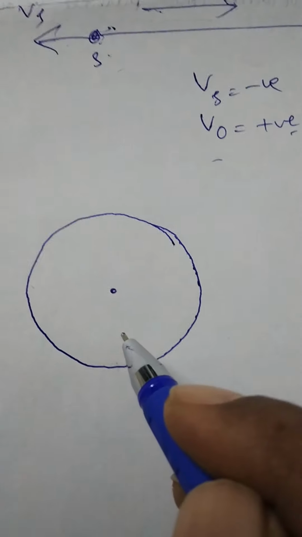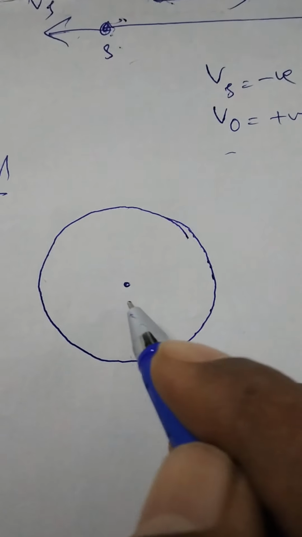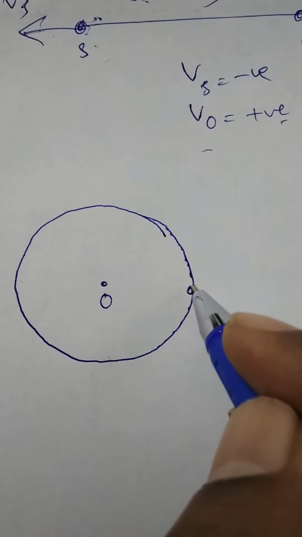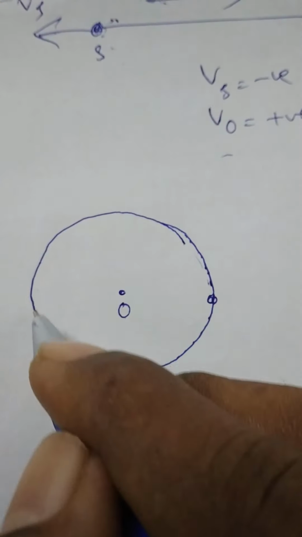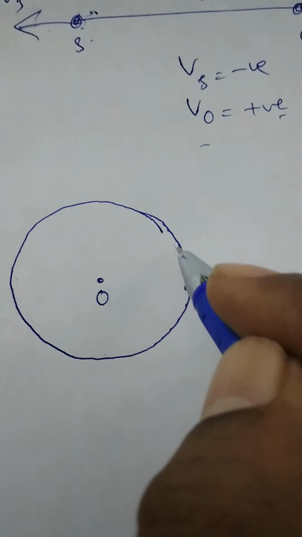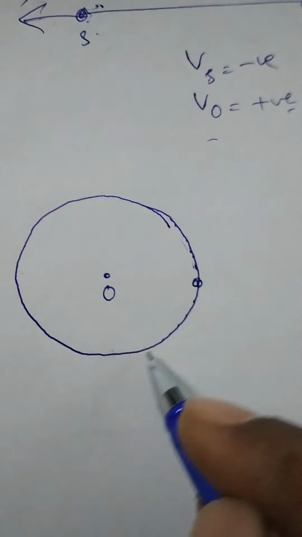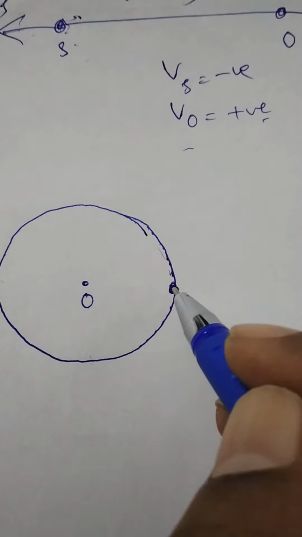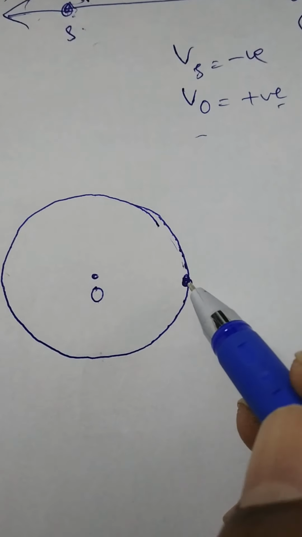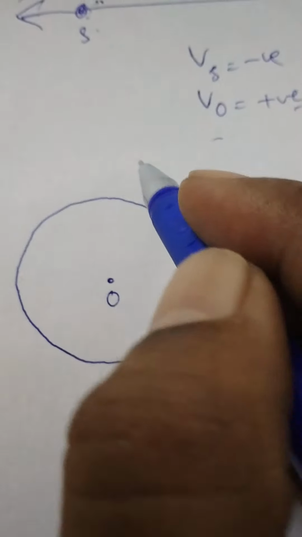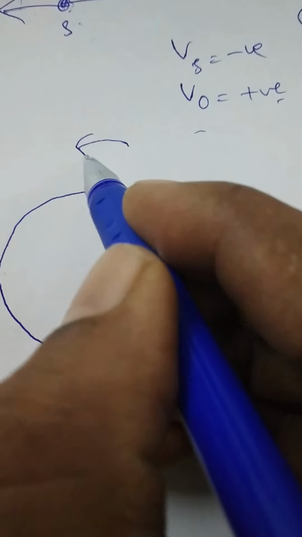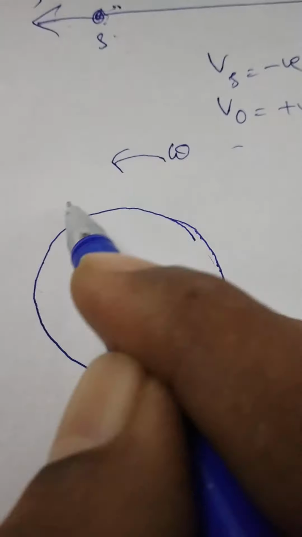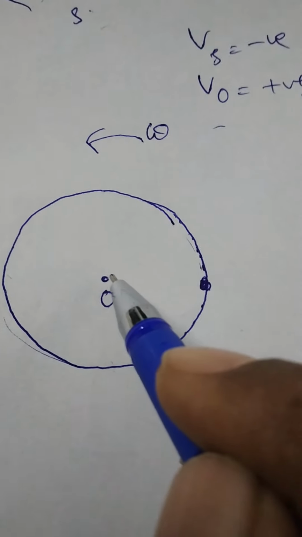Radius of the path is equal to capital R. O is the center of the circle. Source is moving along the circumference of the circle, which emits a sound, or a person who is whistling and also moving along the circumference of the circle with a constant angular velocity omega. Omega is the angular velocity of the source along the circumference of the circle.